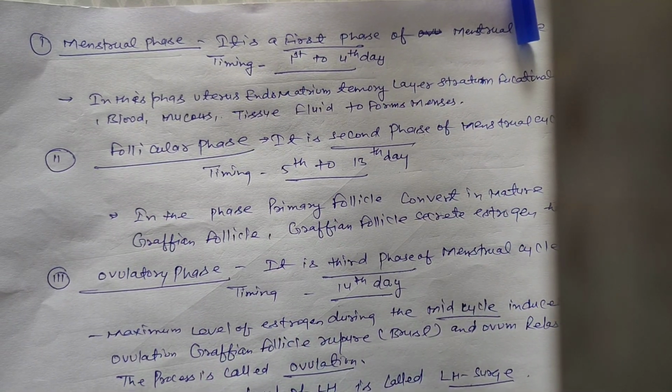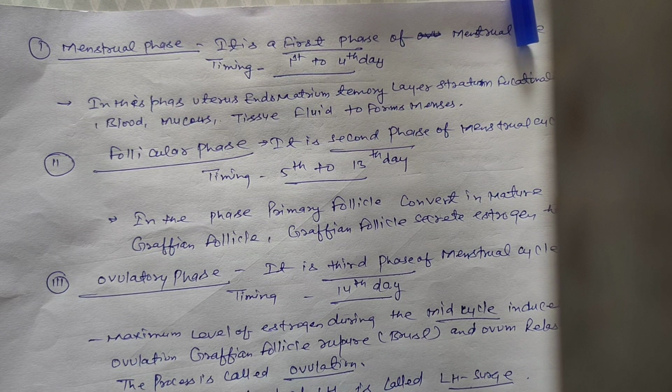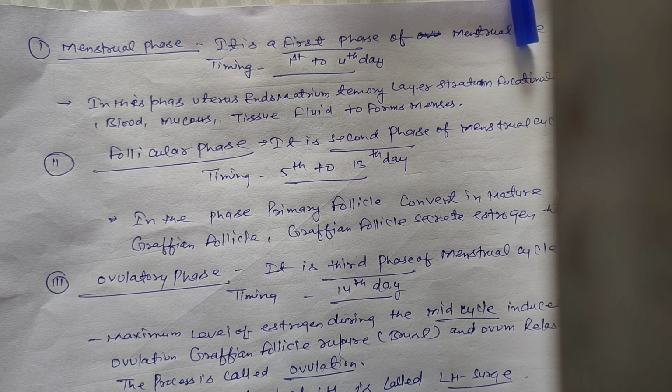Students, there are four phases of the menstrual cycle. Once again, first is the menstrual phase. Timing is the 1st to 4th day. In this phase, a specific fluid is formed and released through the vagina.